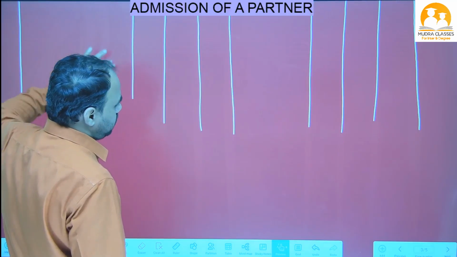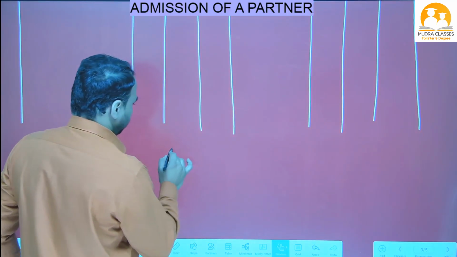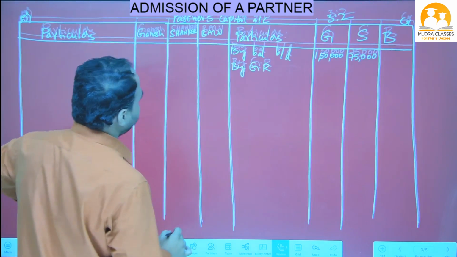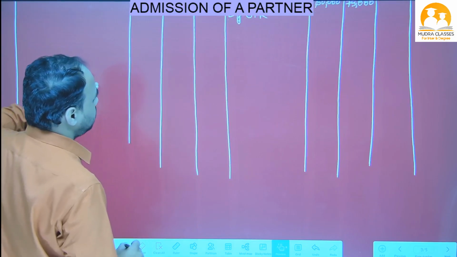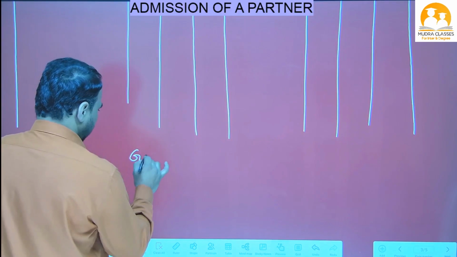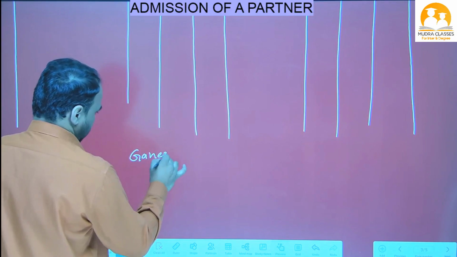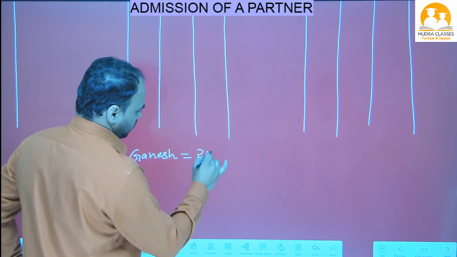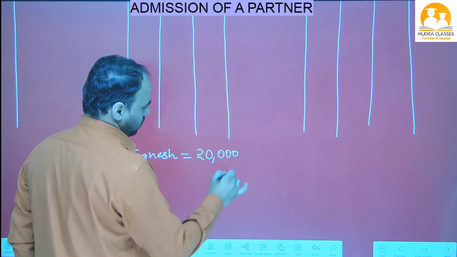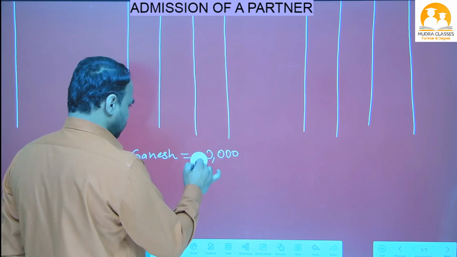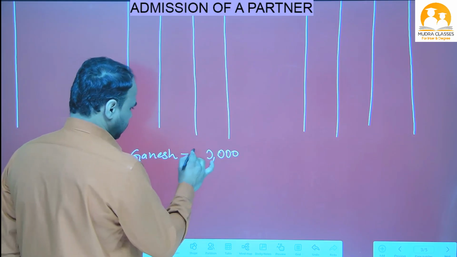How to do beta? See here, I will explain. First I will distribute to Ganesh nana. See, Ganesh, what is the Ganesh share beta? This general reserve amount given in the question 30,000.